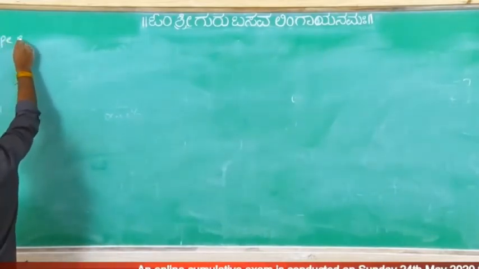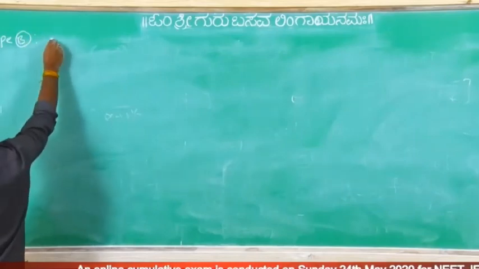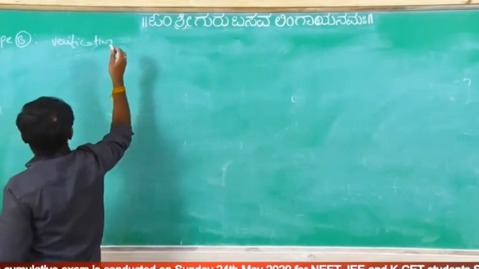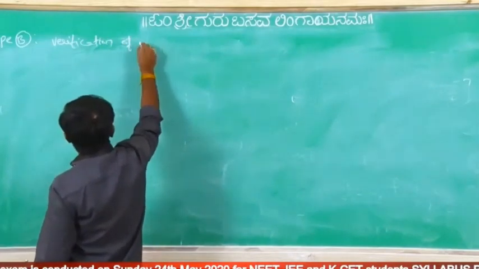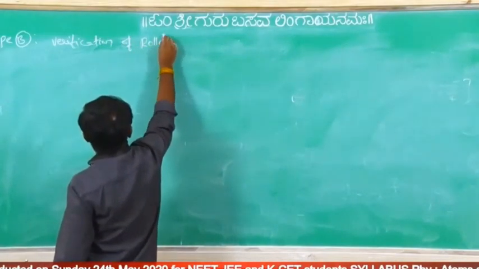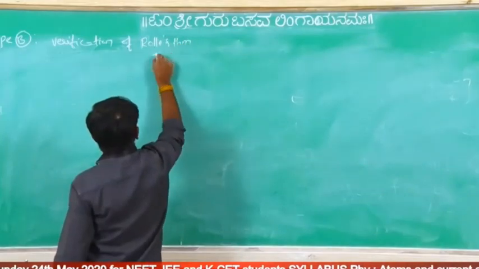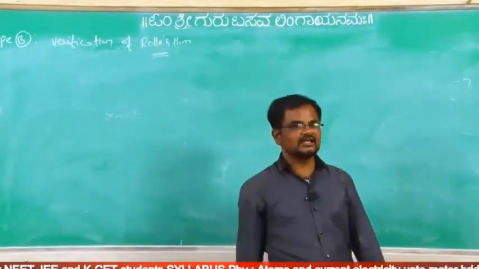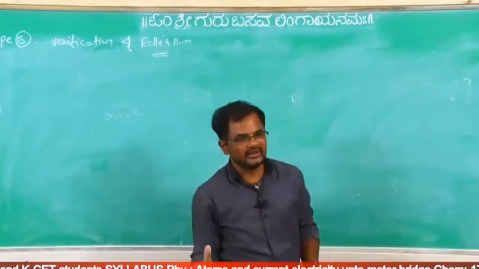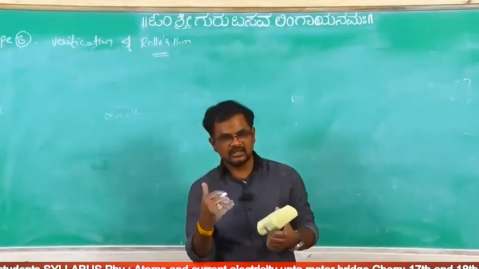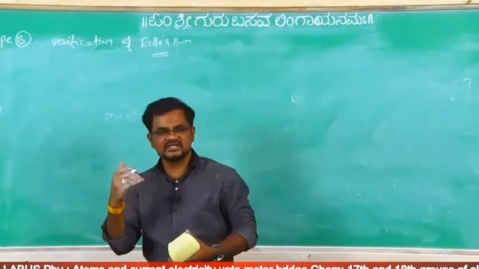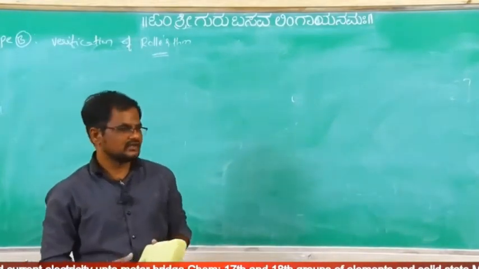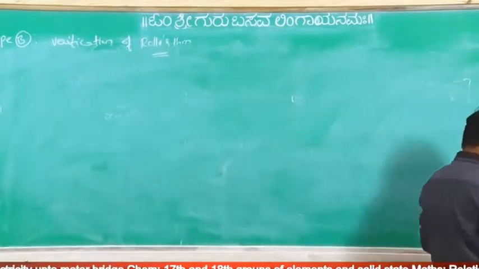Next, type B: Verification of Rolle's theorem. They will ask the problem, verify the Rolle's theorem. Means all the three conditions we have to observe and there exists a point. If all the three conditions are satisfied, means there exists at least one point which satisfies f dash x equal to 0. Okay. And now do that problem.